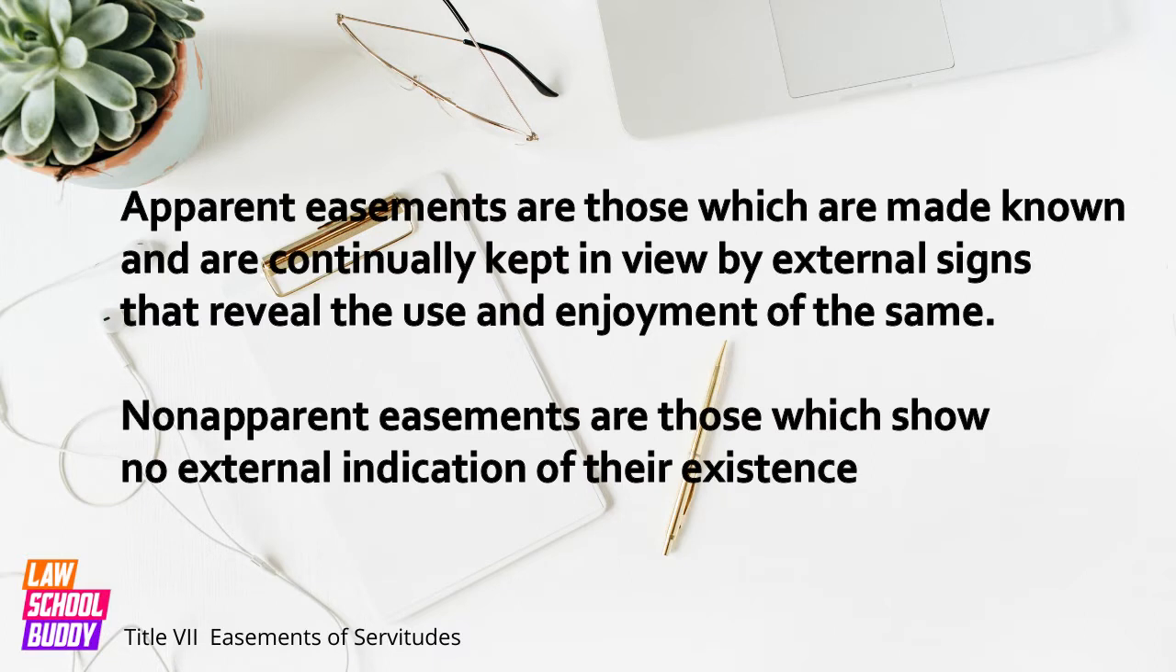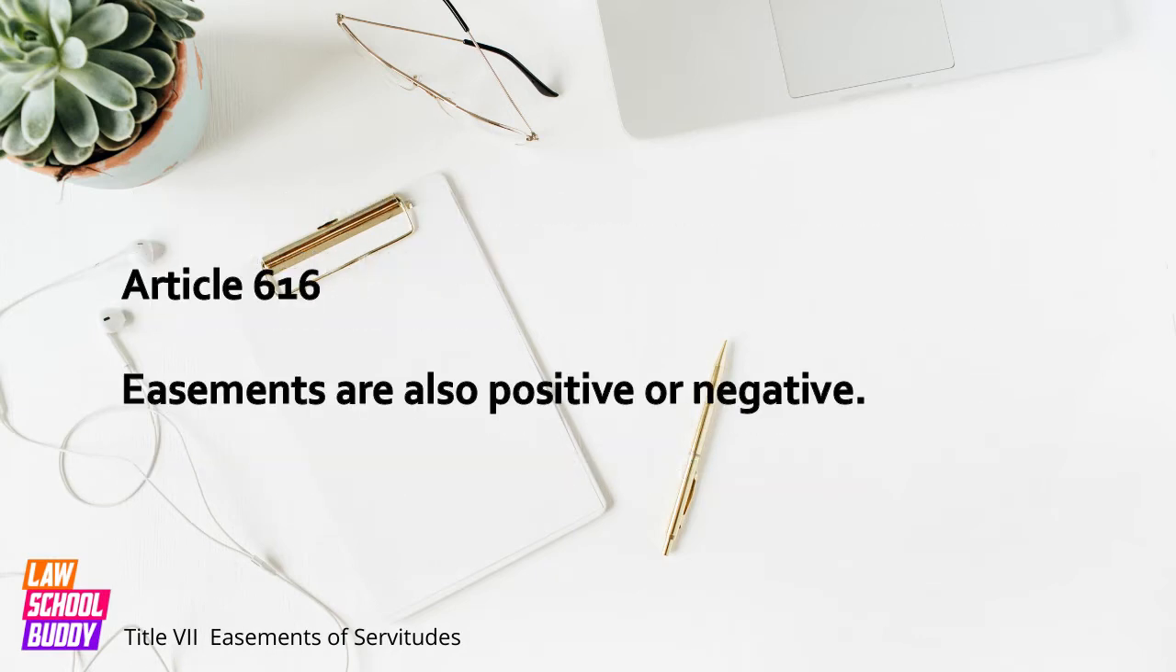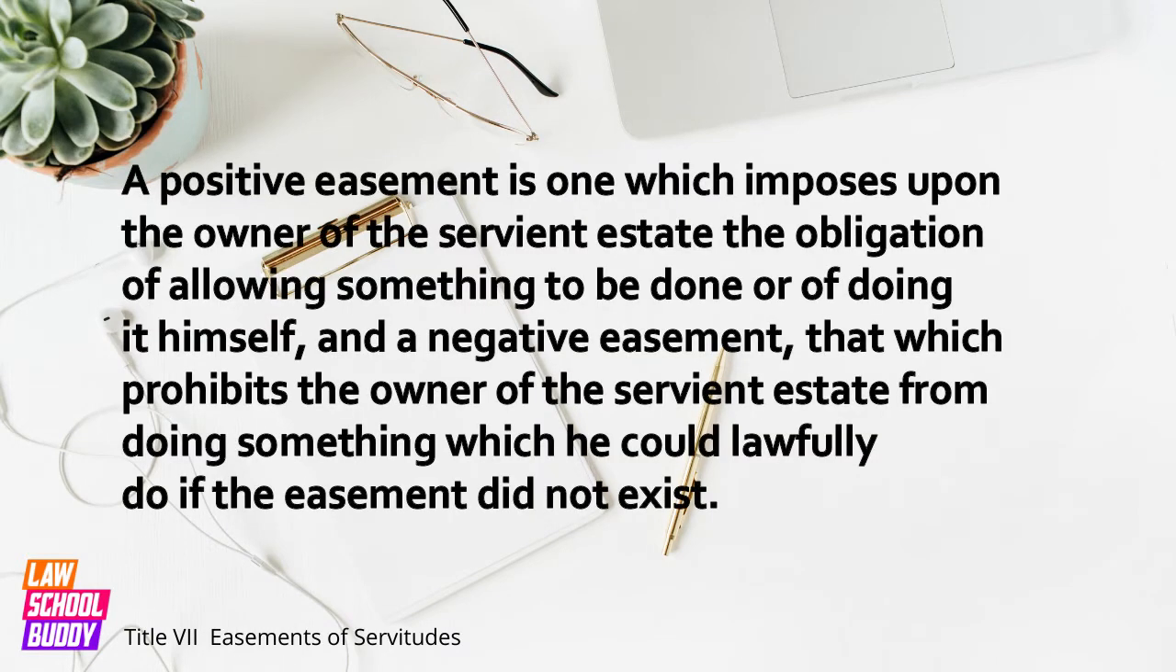Apparent easements are those which are made known, and are continually kept in view by external signs that reveal the use and enjoyment of the same. Non-apparent easements are those which show no external indication of their existence. Article 616. Easements are also positive or negative. A positive easement is one which imposes upon the owner of the servient estate the obligation of allowing something to be done, or of doing it himself, and a negative easement is that which prohibits the owner of the servient estate from doing something which he could lawfully do, if the easement did not exist.